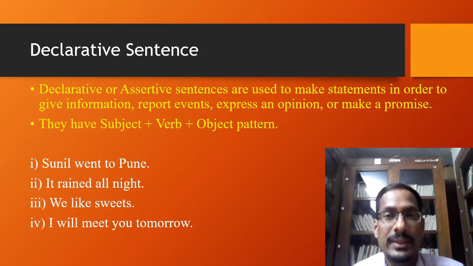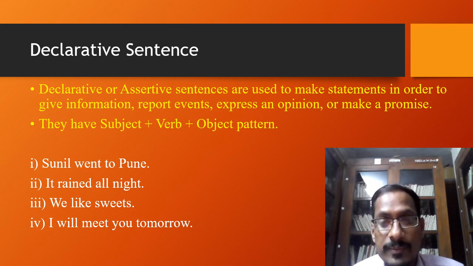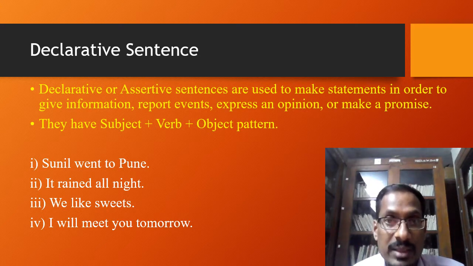Even if you see the third sentence, we like sweets. It is telling us about an opinion, that we like sweets. Even the last one, I will meet you tomorrow, it is made just to make a promise, that you are promising someone that you will meet him or her tomorrow.